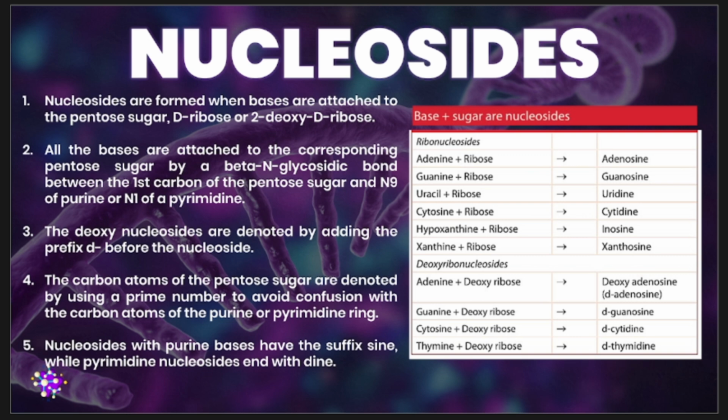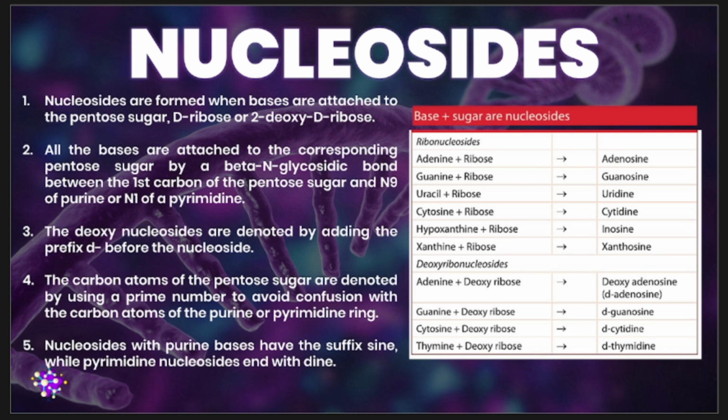Kindly take note that when the sugar is D-ribose, the resulting compound becomes a ribonucleoside. When the sugar is 2-deoxyribose, the resulting compound is a deoxyribonucleoside. Kindly take note as well that in the nomenclature, or in naming, deoxyribonucleosides are denoted by adding the prefix D before the nucleoside.